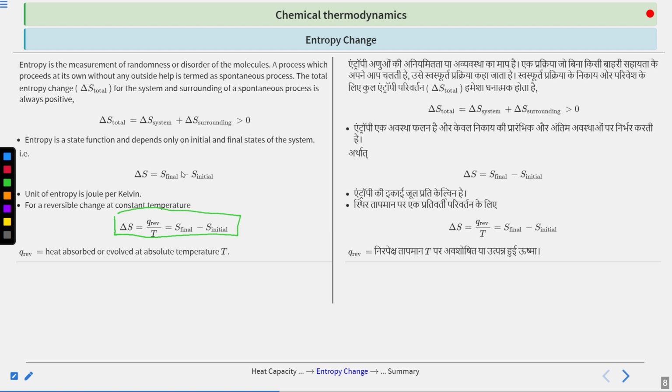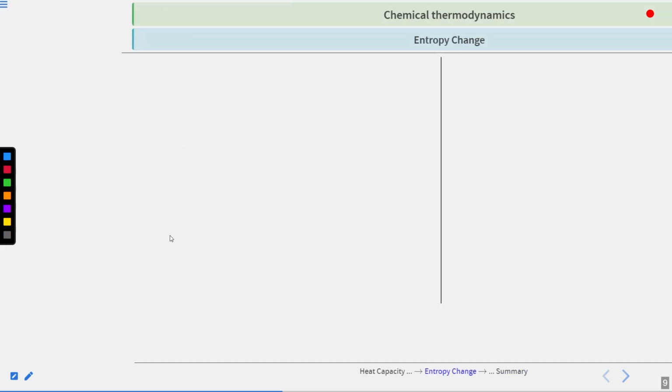Now, what do you mean by reversible changes? By this we mean that whatever process you are doing, you are supplying heat reversibly. Okay, so keep this in your mind, that this formula is only applicable if you know that for that process, if your heat was supplied reversibly, then what would be the entropy change. Clear? Okay, so Q reversible is what? It is the heat absorbed or evolved at absolute temperature T. Clear?